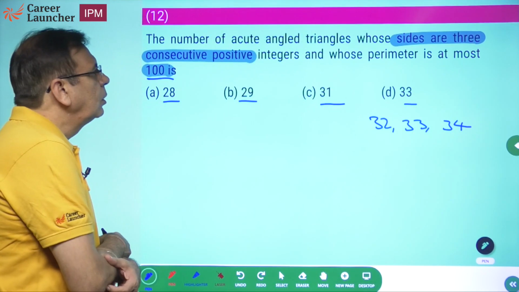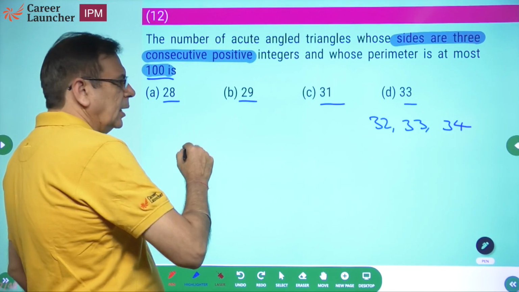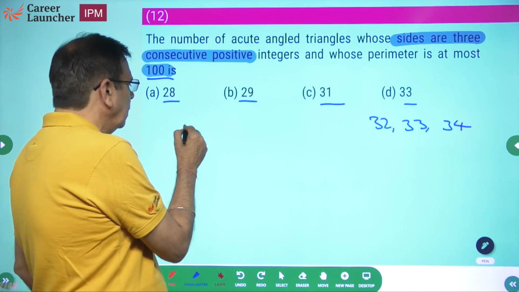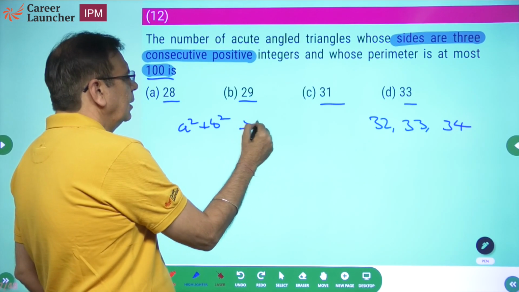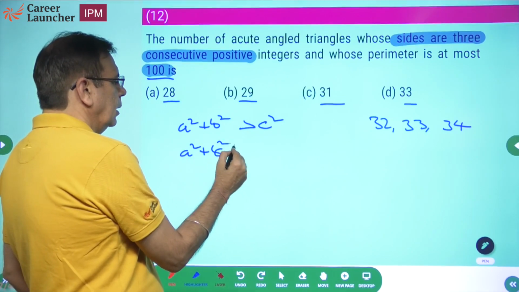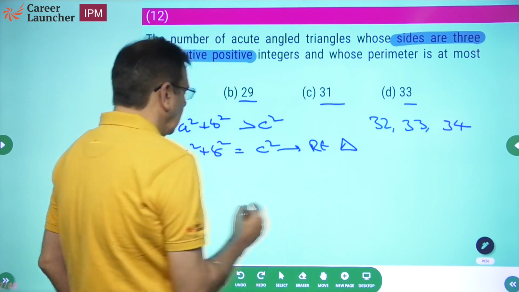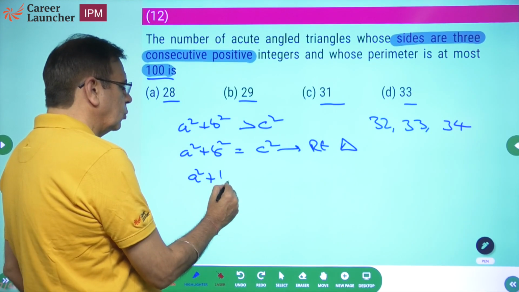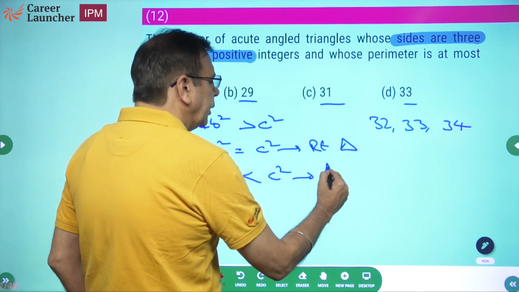Okay. Now, these have to be acute angle triangle. If I have a triangle which is acute angle, what is the condition? a square plus b square should be greater than c square. If a square plus b square is equal to c square, then it is a right angle triangle. If a square plus b square is less than c square, then it is an obtuse angle triangle.